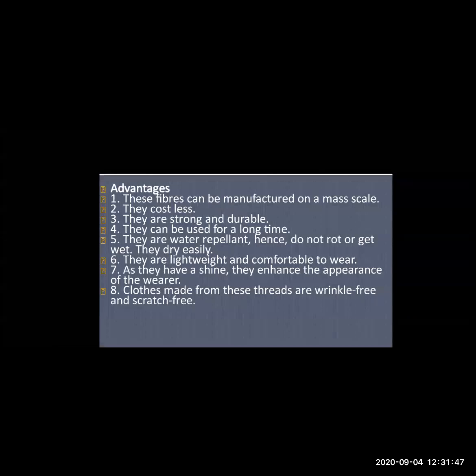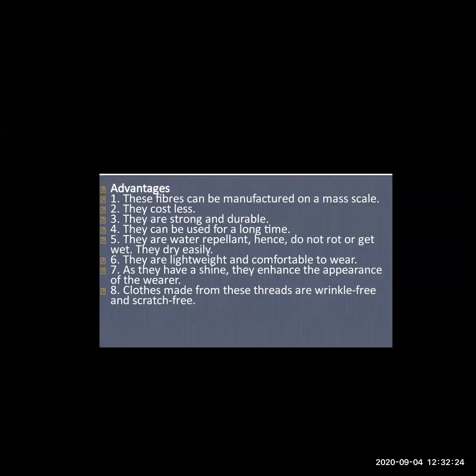Even the strength of the cloth is strong and durable. Then they can be used for a longer time, means these clothes do not get damaged or torn quickly, as they are strong, so they remain for a longer time. They are water repellent, means they don't rot or get wet, they dry easily. In rainy season we prefer these types of clothes, because in rainy season clothes do not dry very fast.